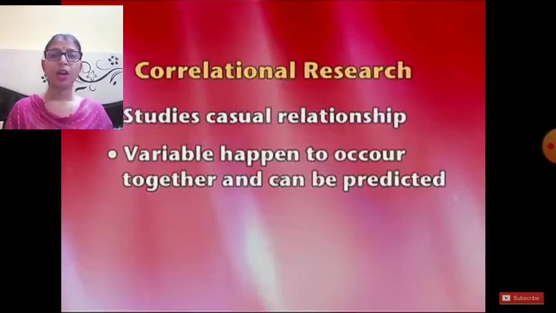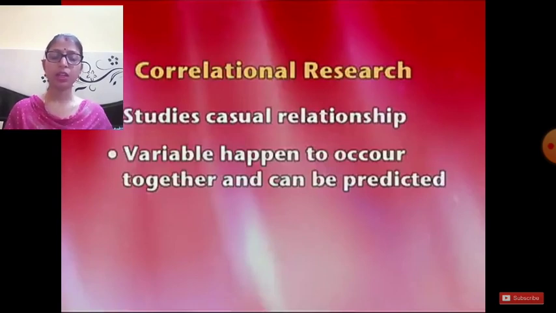That means sometimes two variables are generally correlated with each other, and due to this relationship we can predict from one variable to another variable. So variables happen to occur together and can be predicted by some techniques. So this is the correlation method.